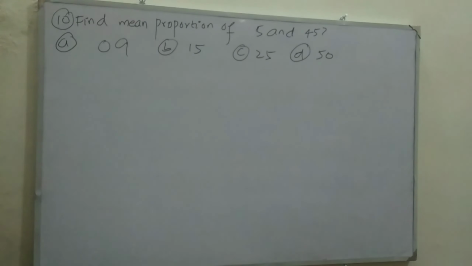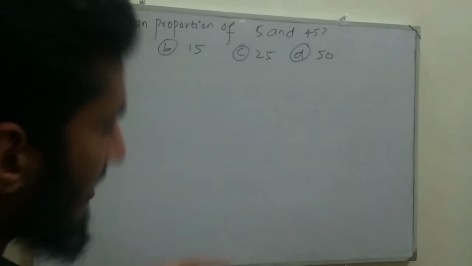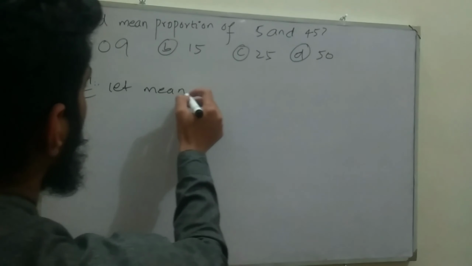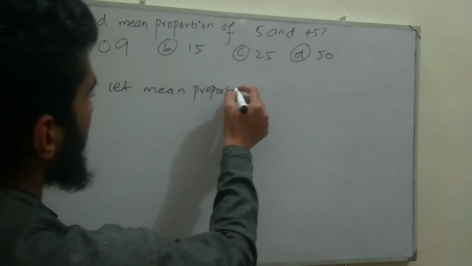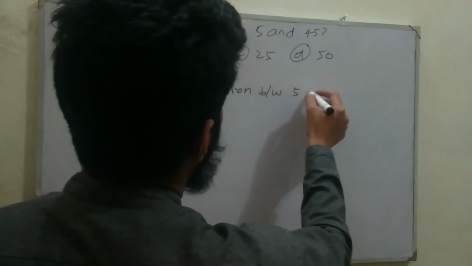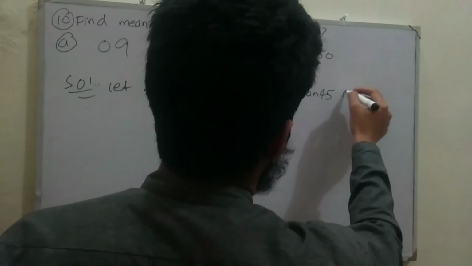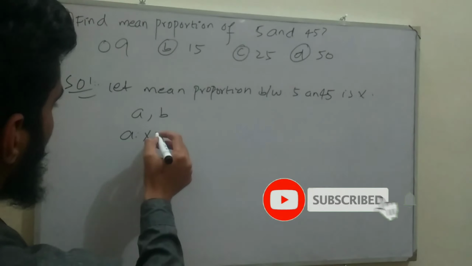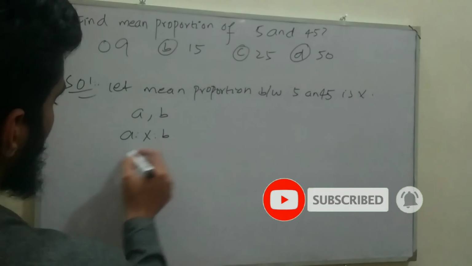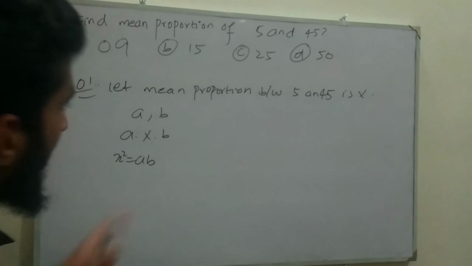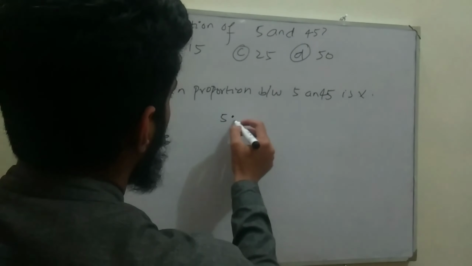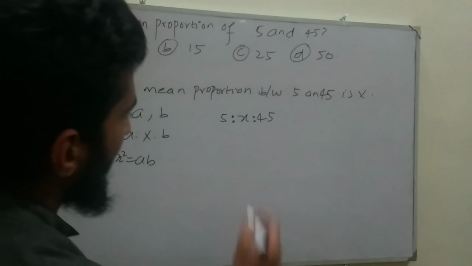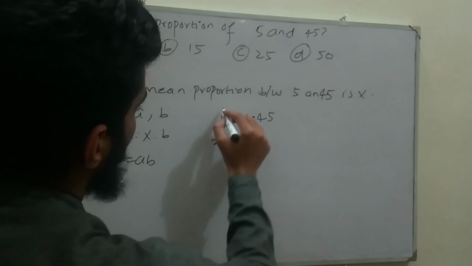To MCQ number 10. MCQ number 10 tells that find the mean proportion of 5 and 45. Solution. Let the mean proportion between the two numbers 5 and 45 is x. So if we have two numbers just like a, b, so their mean proportion, let's suppose, is x. So using the continued property, it becomes x square is equal to ab. Using the same property on 5 and 45. So let's suppose the mean proportion between 5 and 45 is x. So using the continued property, product of mean number with itself will always be equal to the product of extreme.